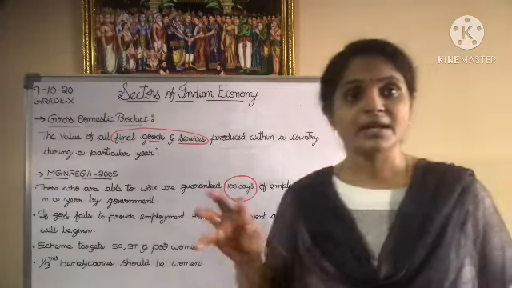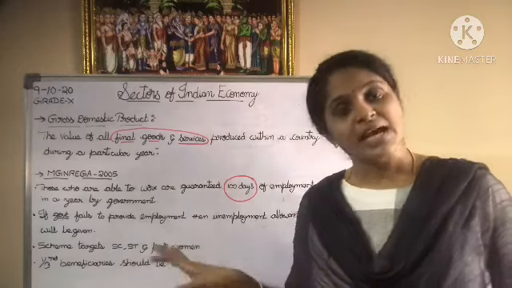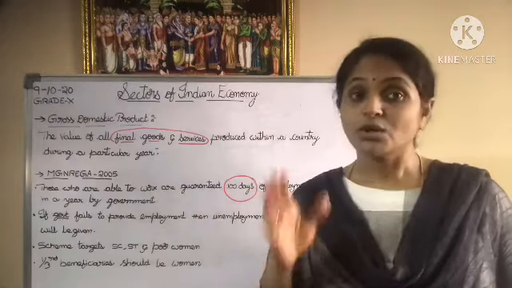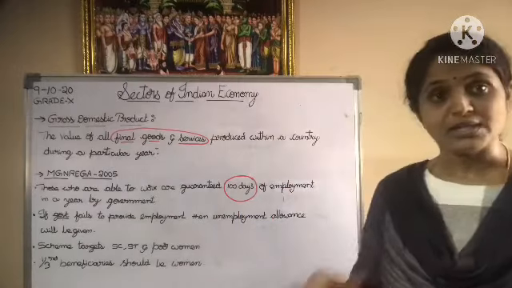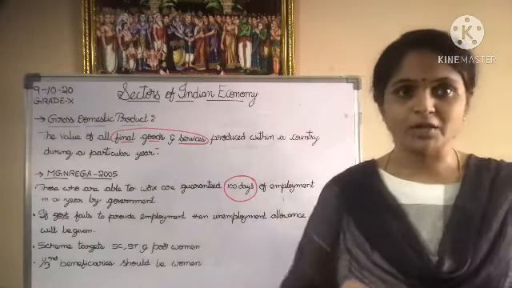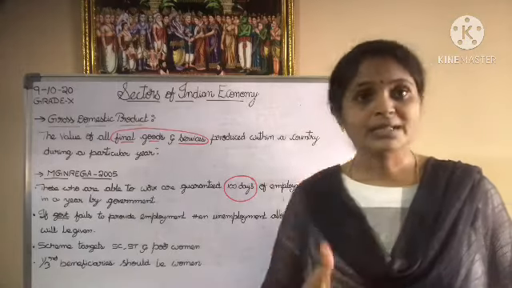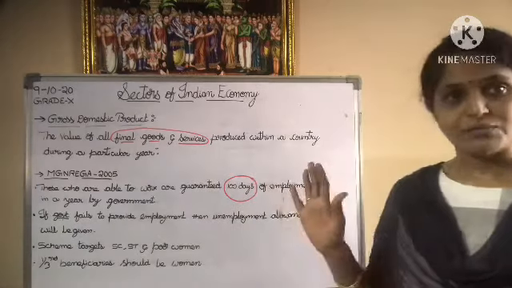So mostly the scheme targets people belonging to the SC, ST communities and women. And of the beneficiaries, one third should be women only. So if 100 people are employed in the MGNREGA scheme in a particular rural area, then one third of its members should be women. So this is about MGNREGA.